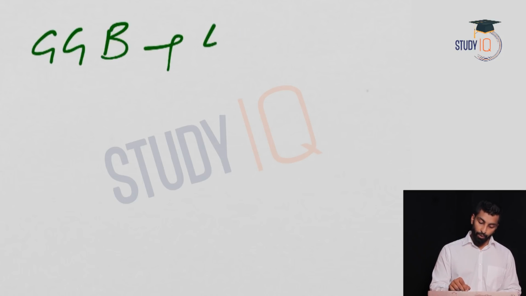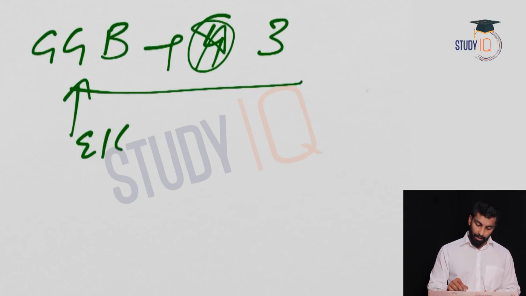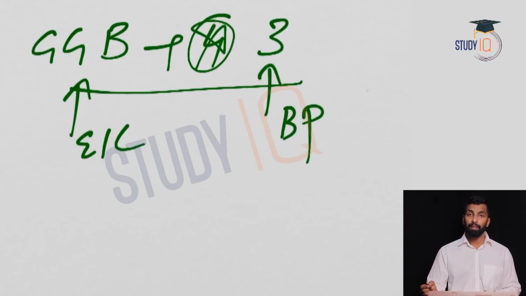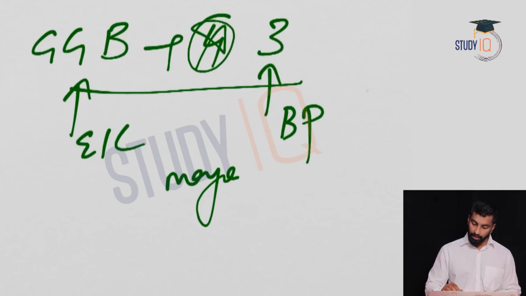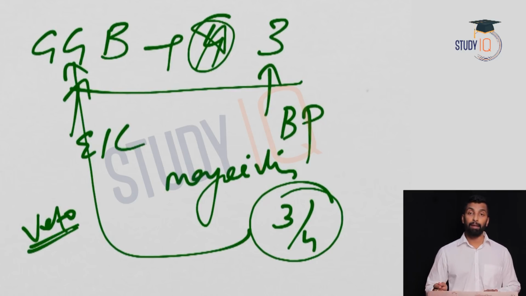So that's the first point, and that's how the solution for the previous Regulating Act came. So what is this? Governor General of Bengal plus 4 became 3, and everything else is the same. Appointment is by the East India Company, and here appointment is by the British Parliament. Decision is taken on the basis of majority. That means 3 out of 4 is required, but the Governor General has been given a veto power in case of equality, and based on that provision, the Governor General was able to solve most of the problems, because if you get at least 1 support, you can implement the decision. If no support, you cannot do it.